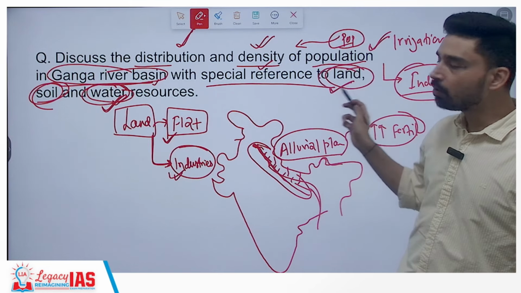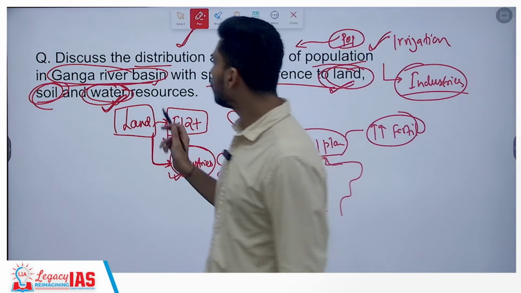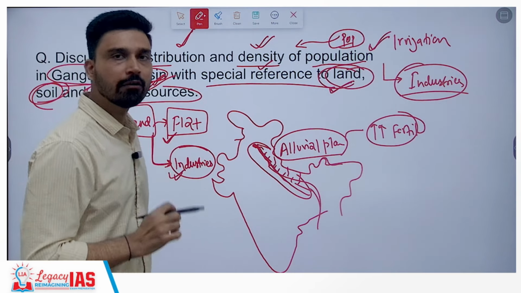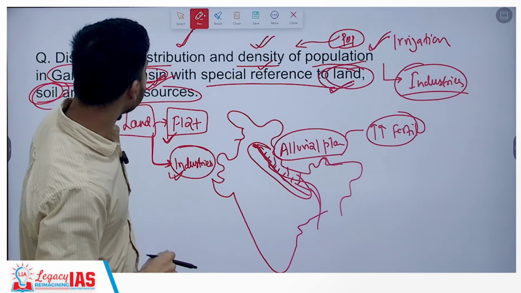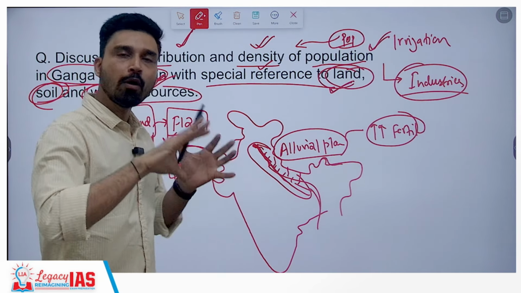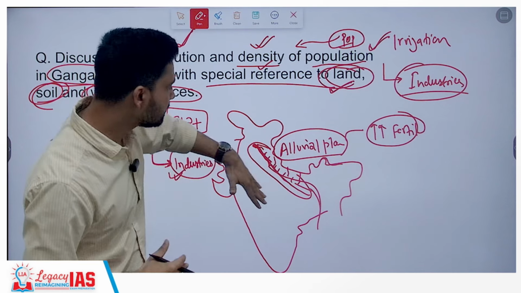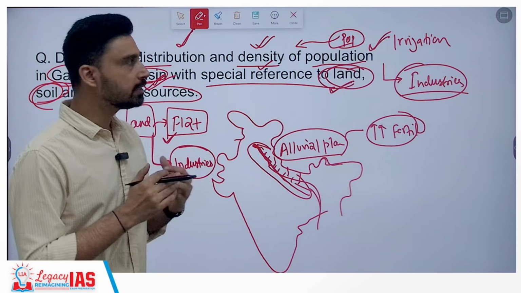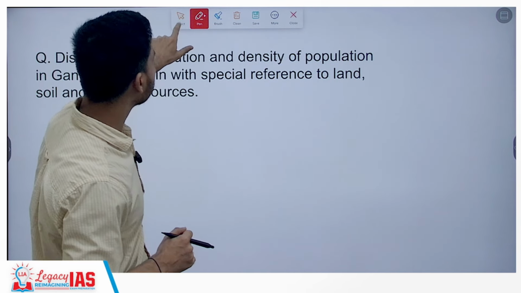Thus, you can link how the land, soil and water resources of the Ganga river basin have played a very important role in ensuring that both the density of population as well as the overall population distribution within India remain highly skewed in favor of the Ganga plain. This is how you could have framed this particular answer as well.